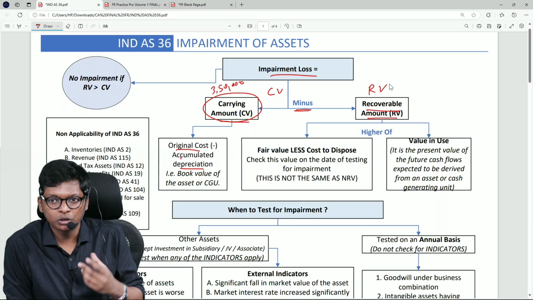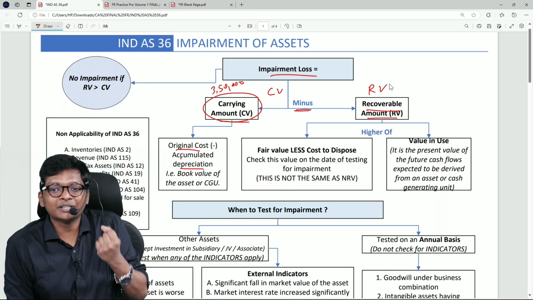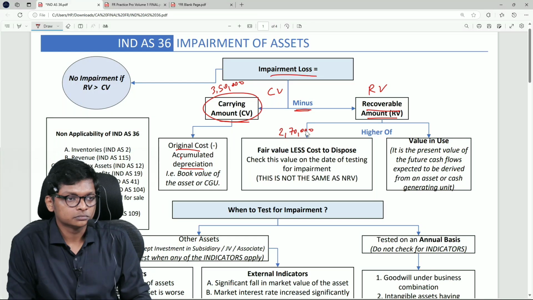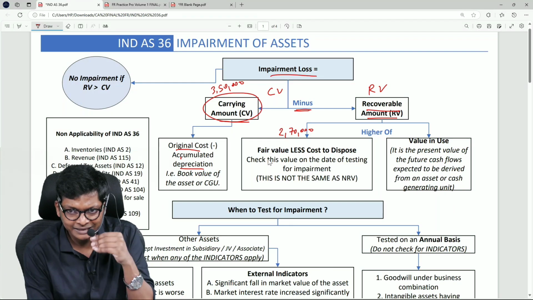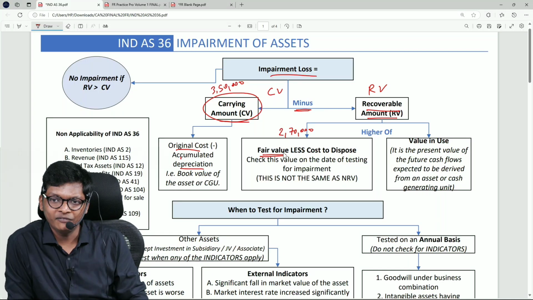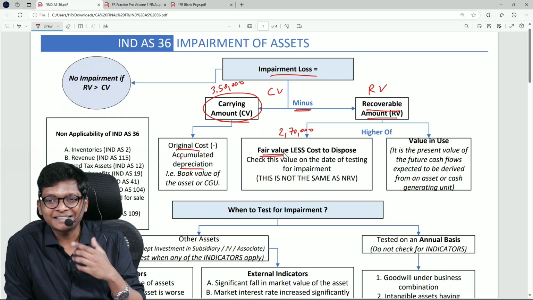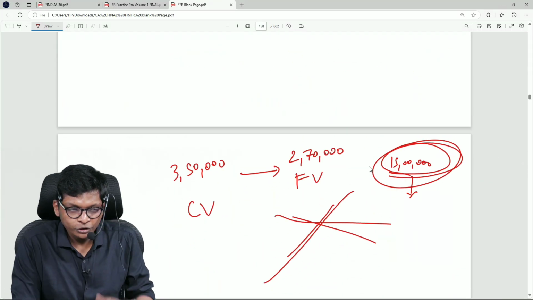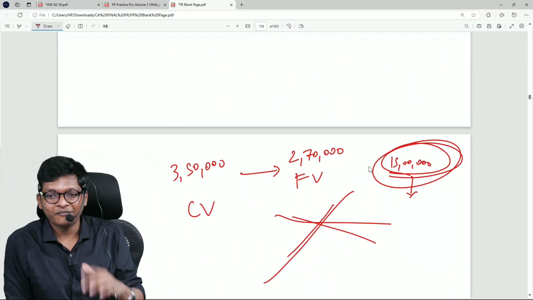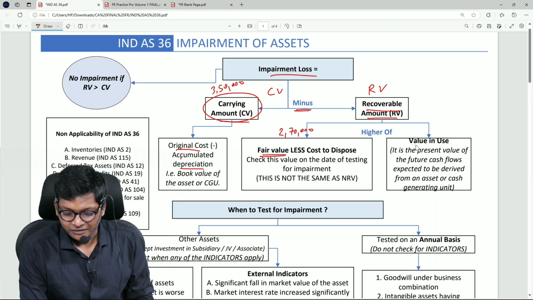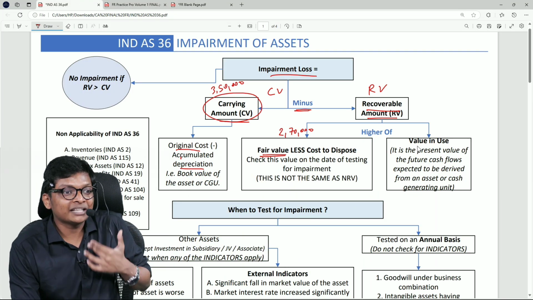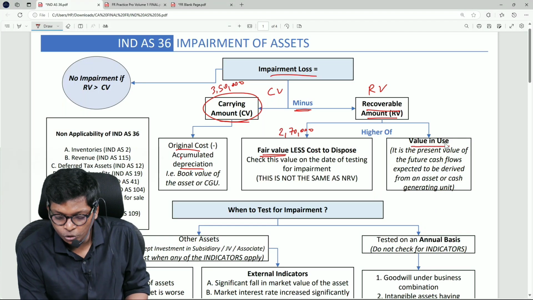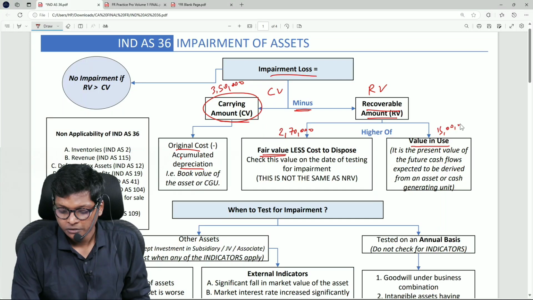What is recoverable amount? Today if you sell the asset, how much you will get? We saw in the example, how much? That is my fair value. I will come to the technical parts later, but let me take fair value. But am I going to sell? No. Is Swati going to sell, guys? No. Swati is going to use the car for next 5 years. So that present value of the future cash flows technically in this standard is called value in use. How much is that? 15 lakhs.